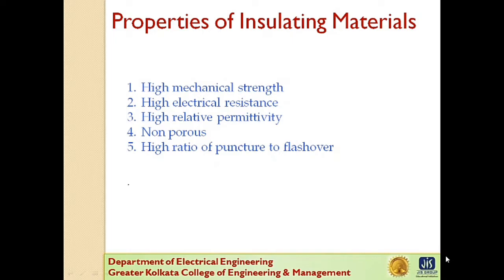Now porcelain is made by firing at a high temperature a mixture of kaolin, feldspar and quartz. Porcelain is stronger mechanically than the glass and gives less trouble from leakage and is less affected by the changes of the temperature. So these are the properties of the insulators.